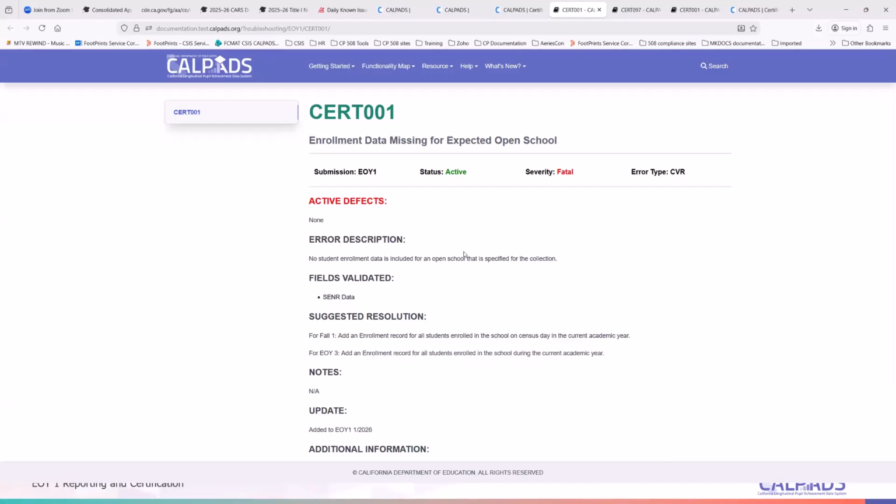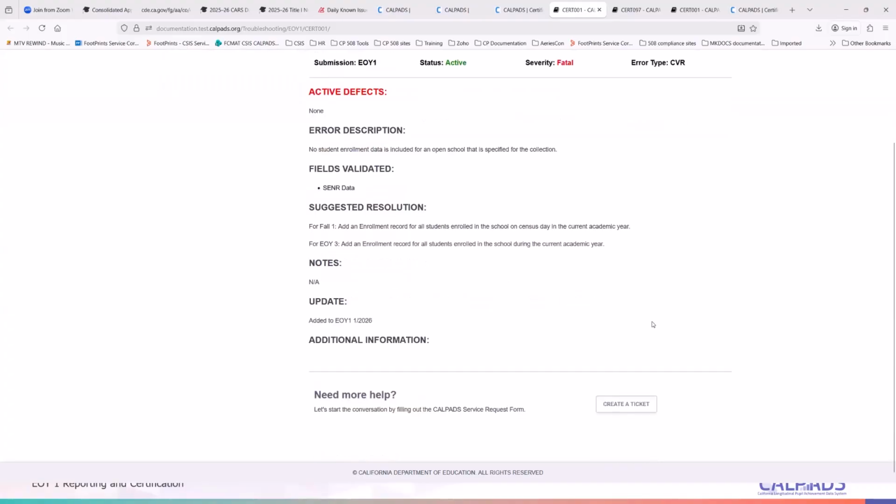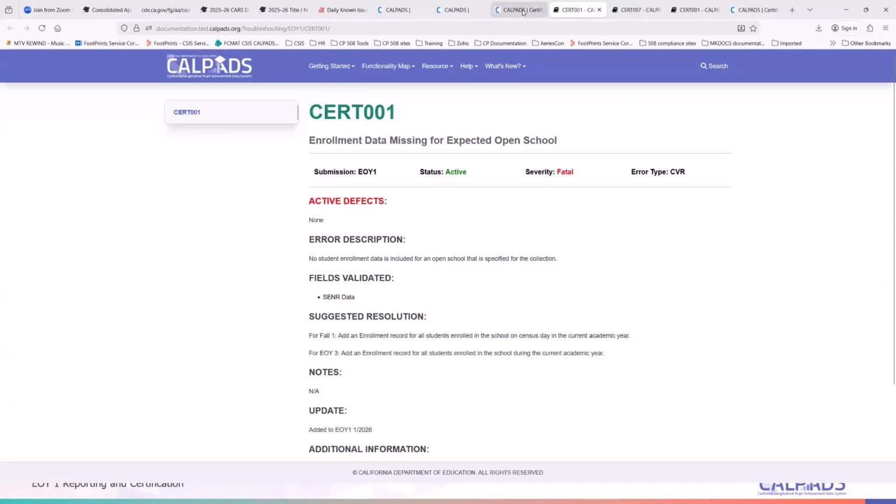So there are ways to resolve this. Number one is that if the school indeed was not operating, then you have to notify CalPADS that the school wasn't operating and request the CDE to remove that school from the expected schools table. And second, if the school started operating after census day or any period after that point, then you just have to submit the data to CalPADS to resolve the error. Okay, so that's CERT 1.